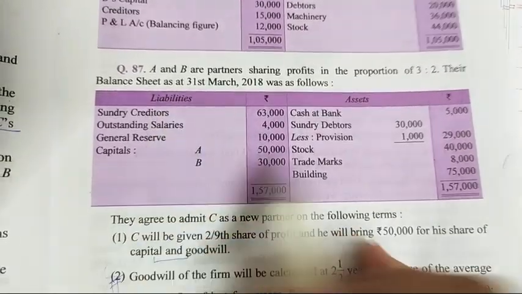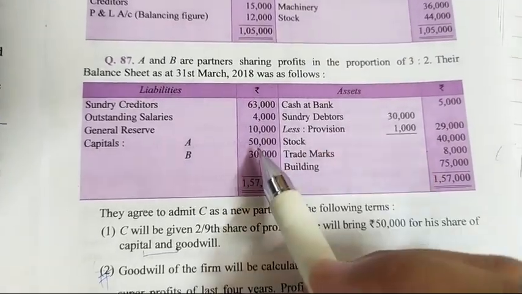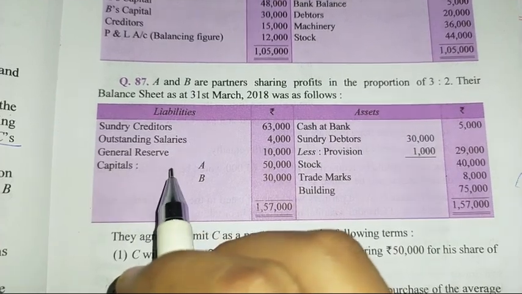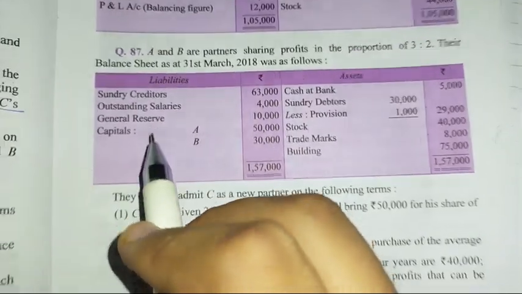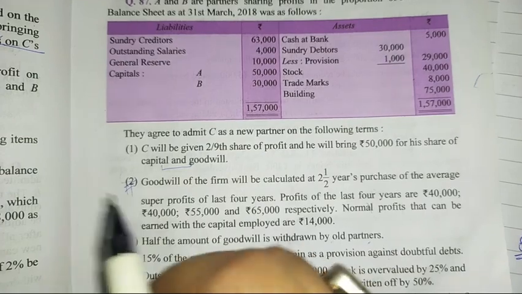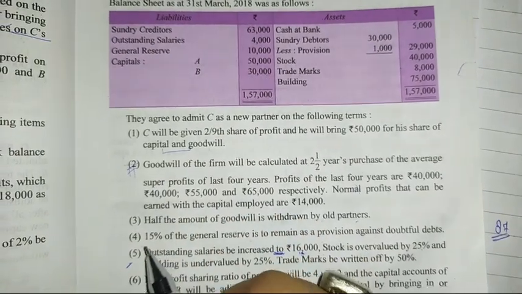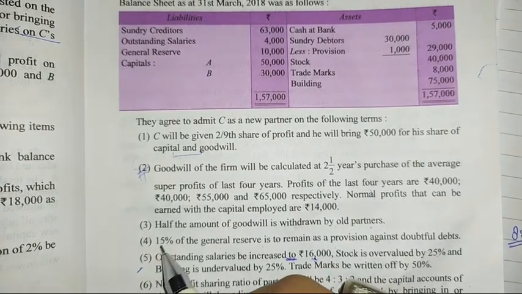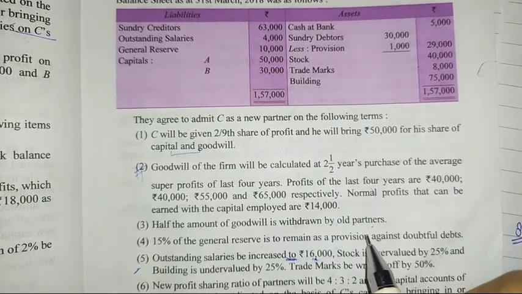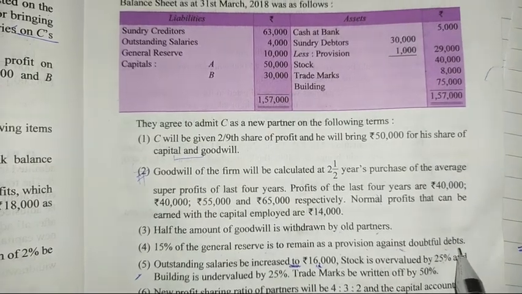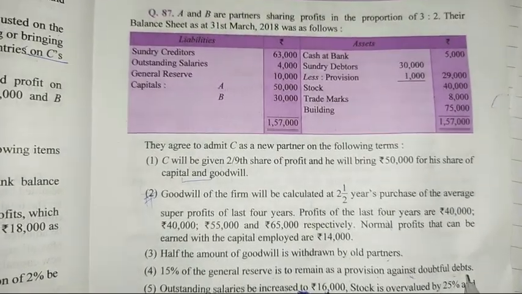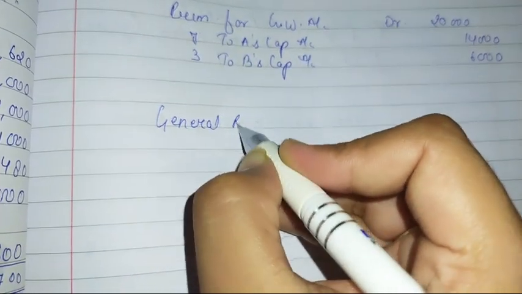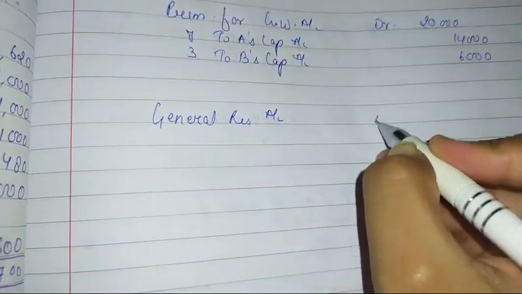On the asset side we had nothing that has been written off, and on the liability side we have general reserve, but we have some adjustment for general reserve, that is point number 4, that out of general reserve we will have to maintain 15% as provision against doubtful debts. Okay, so let's make the entry. General reserve account debit.